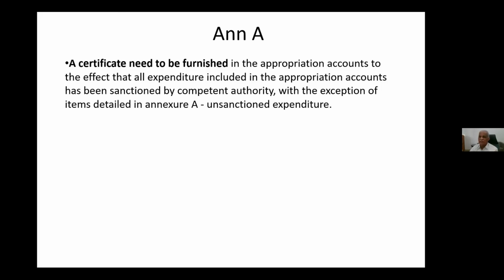That list is nothing but annexure A. So all actual expenditure, whatever we are showing through our final accounts, is sanctioned, but there are certain expenditures which are not sanctioned. That unsanctioned expenditure is listed, and we have to give that list under annexure A. That is the importance of annexure A.